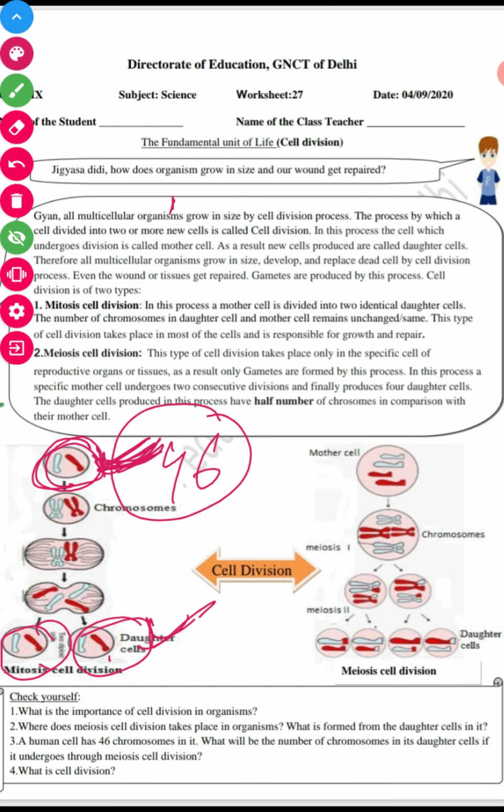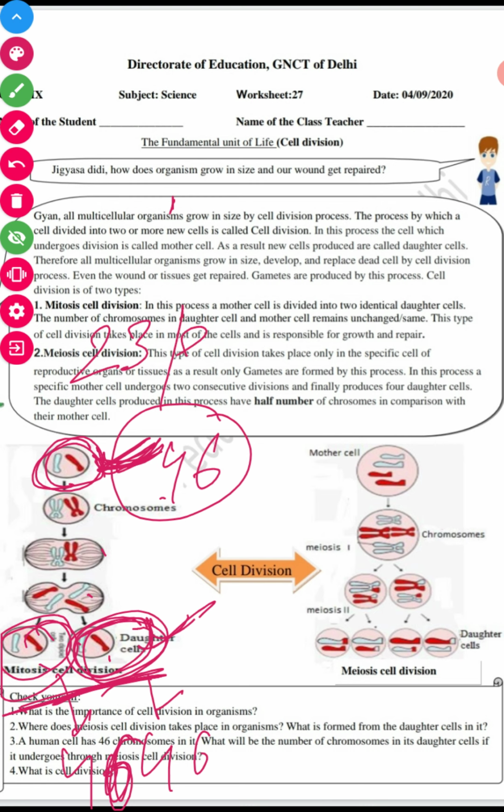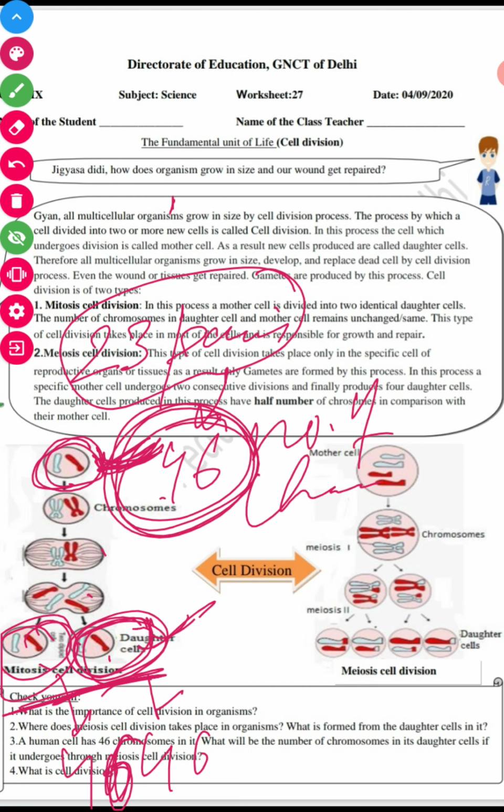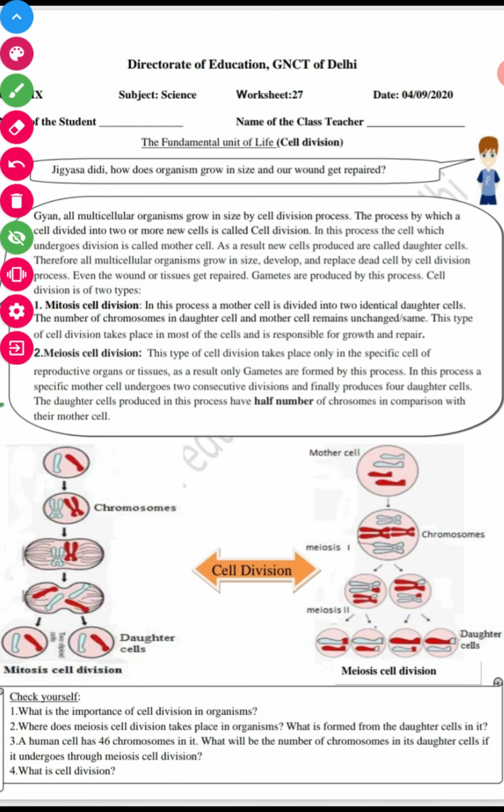This 46 gets paired and then divided to form two new daughter cells, and these two daughter cells have 46 chromosomes each. If you take pairs, then we have 23 pairs of chromosomes, which make up 46 chromosomes. So if we have 46 chromosomes in the mother cell, the daughter cells also have 46 in each.